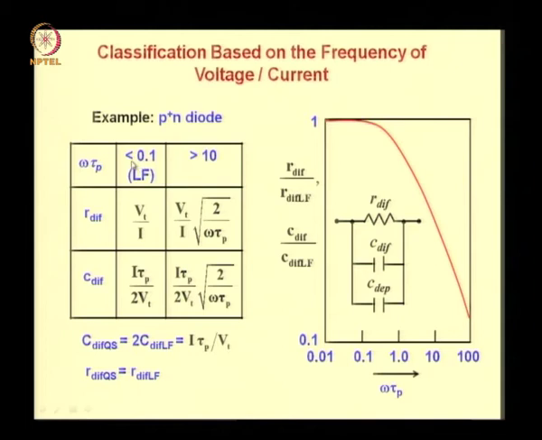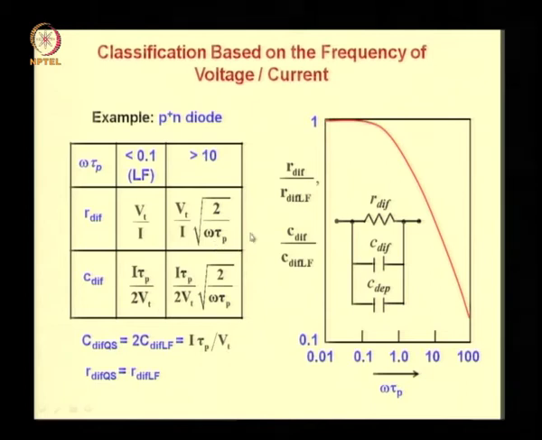Now diffusion resistance of a diode is given by Vt by Ia in a low frequency model, where low frequency here is a frequency omega into tau p less than 0.1. Tau p is the minority carrier lifetime in the n region. In the n region minority carriers are holes, that is why you have the suffix p here. However, for high frequencies in the range omega tau p greater than 10, the equation happens to be something like this.